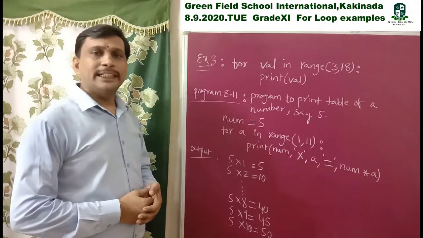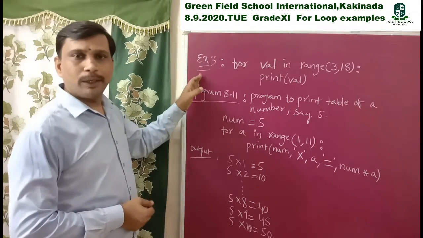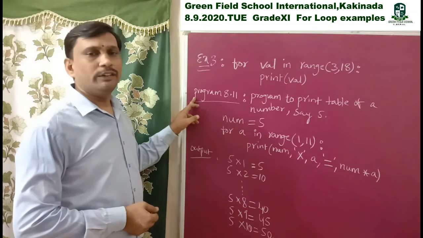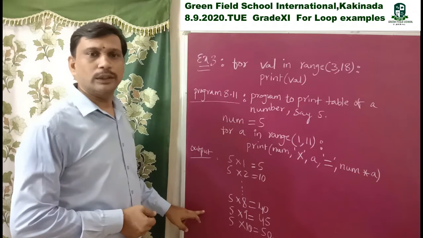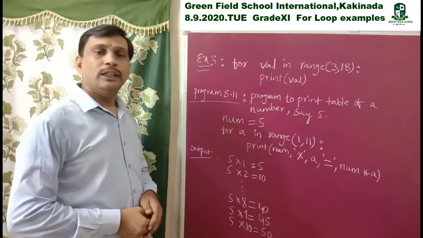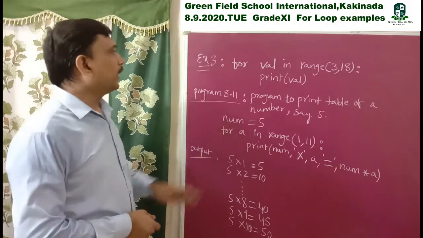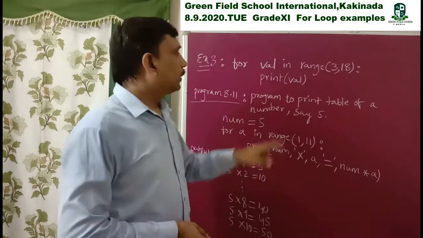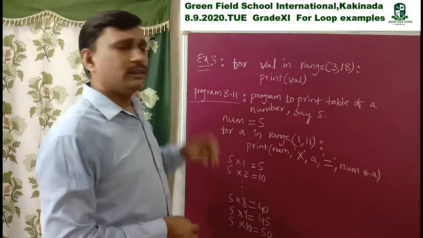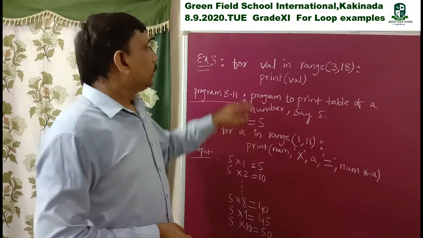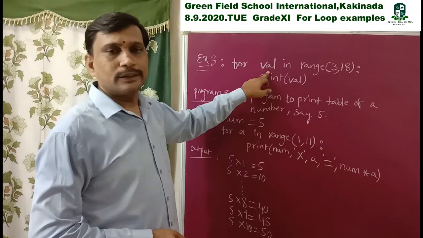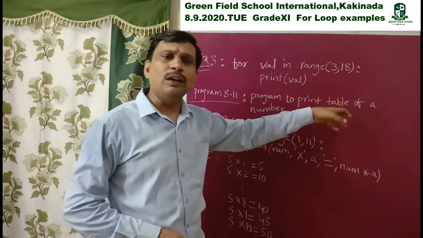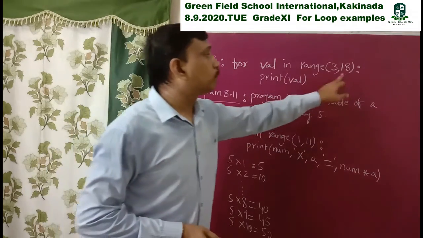Coming to the next example, I write here one example and one program, a textbook program, that is program 8.11, with output. I explain how this output is displayed in our textbook. See first example 3. For val in the range of 3, 18. Print val. See this program, small code. So here one val variable is there, the loop control variable val. See, first it takes 3, after that it takes 4, after that it takes 5, and so on up to here.